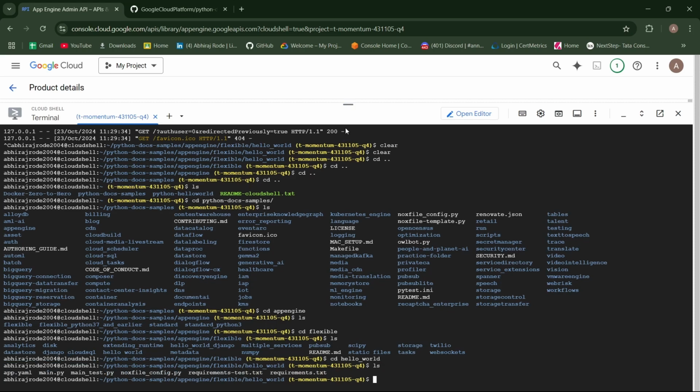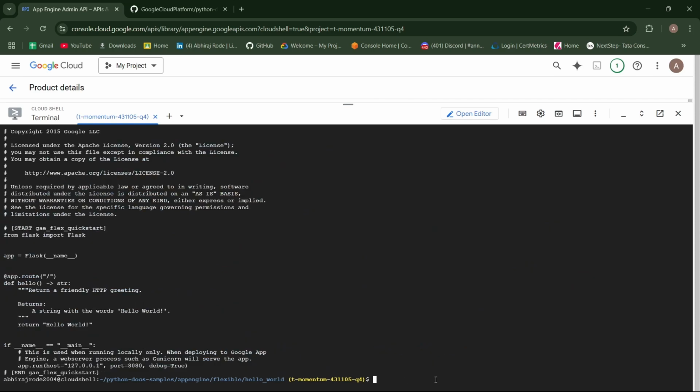Here you go. You have all your application configurations here, that is the app.yaml file and the main.py file. You can check the main.py file using the cat command. main.py, yes, here it is.